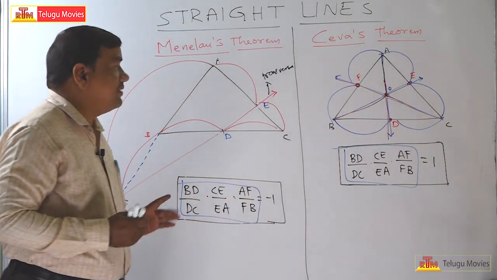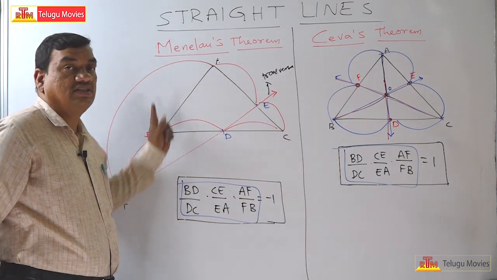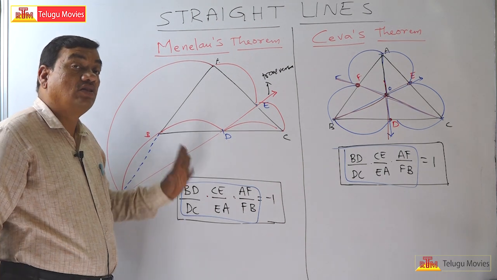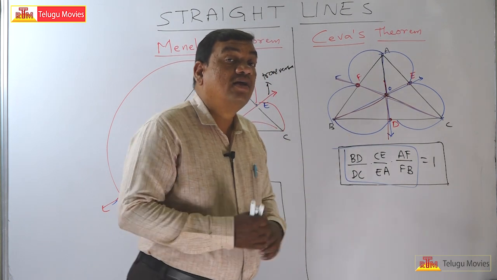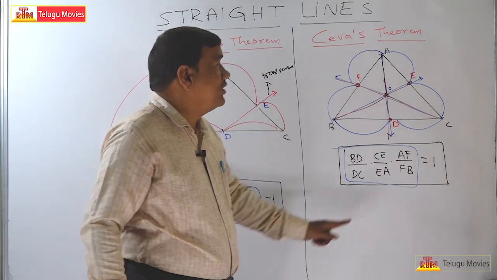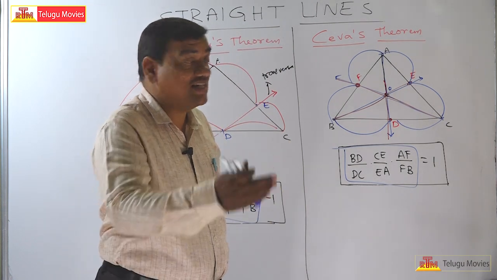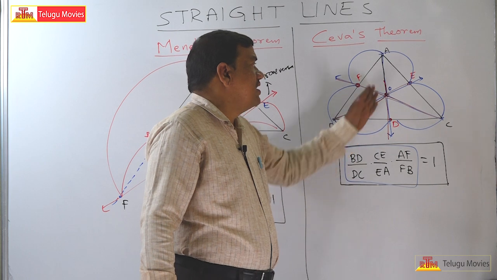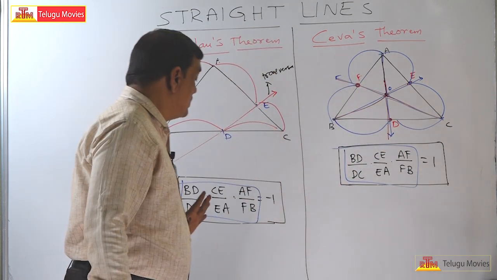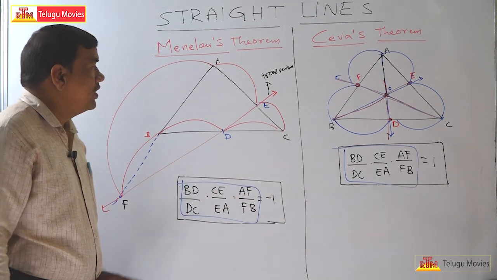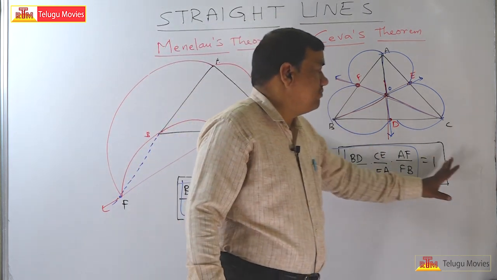Here the concept is that the transversal intersects all three sides. But in Ceva's theorem the concept is that the line joining a point to the vertices divides the opposite sides into line segments. Opposite side of A is BC, it divides at D. The same concept, same ratio, but Menelaus theorem gives -1 and Ceva's theorem gives +1.